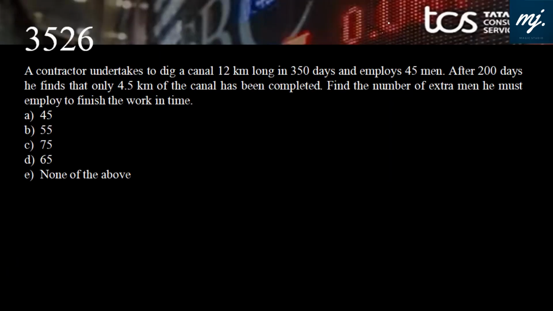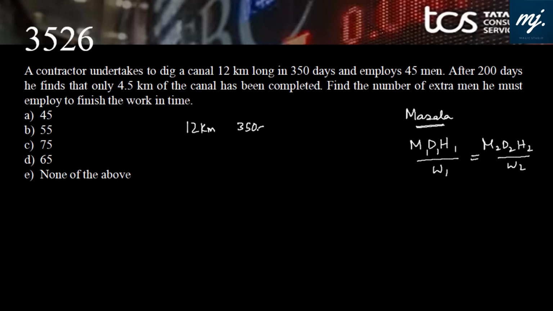Okay, the first question, and I think we would start dealing with the masala formula. And what was that masala formula? MDH: M1 D1 H1 by W1 equals M2 D2 H2 by W2. M is the labor force, W is the work to be done, D is day, H is hour, that is the time variable. A contractor undertakes to dig a canal 12 km long in 350 days and he employs 45